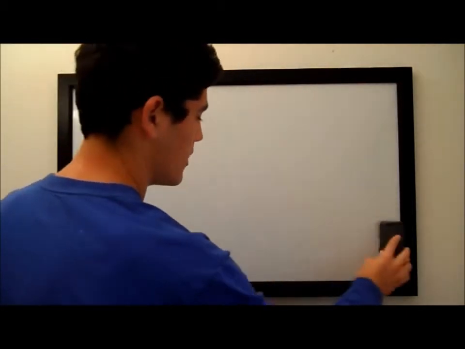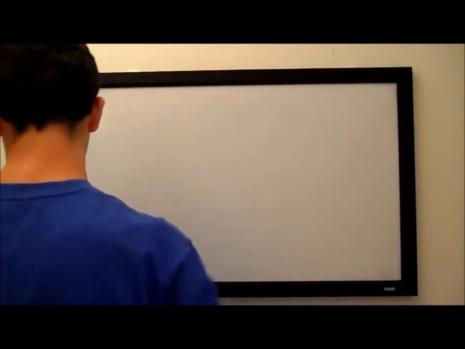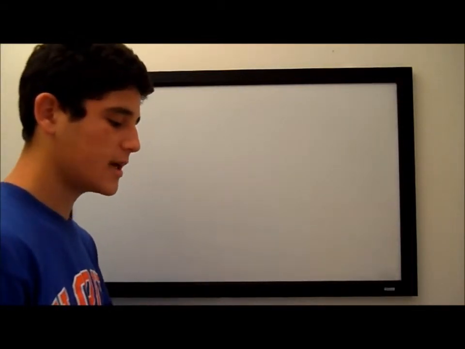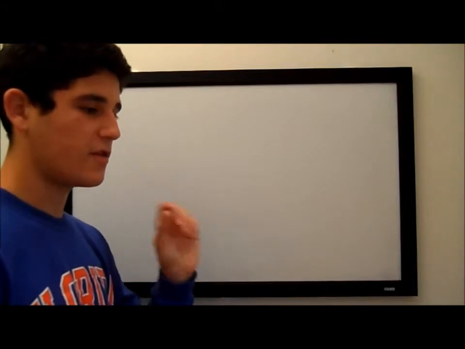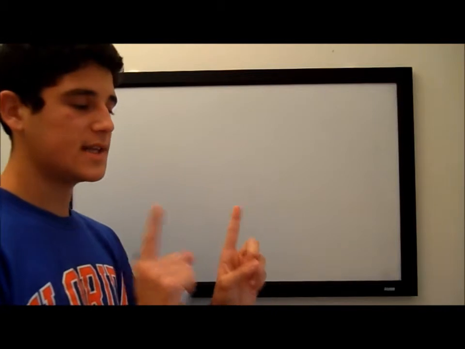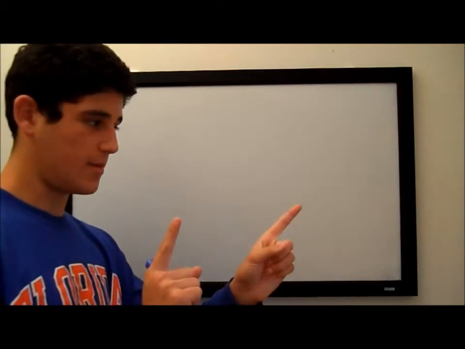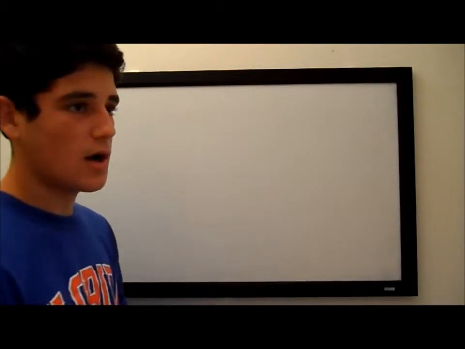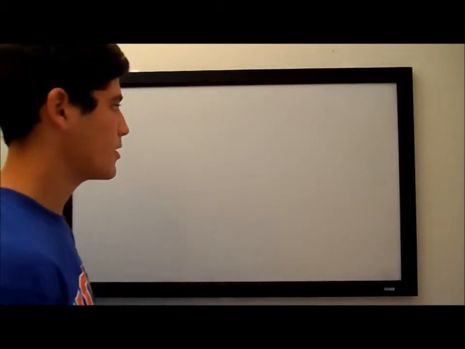Okay, so that's a little bit about special relativity. What I'm going to start with is an idea called a time clock. This is going to lead up to time dilation, which basically says that if you have two reference frames, an observer in one reference frame would see that time in the other reference frame is going by slower than in their own reference frame. And it's going to be proven through the concept of a time clock.